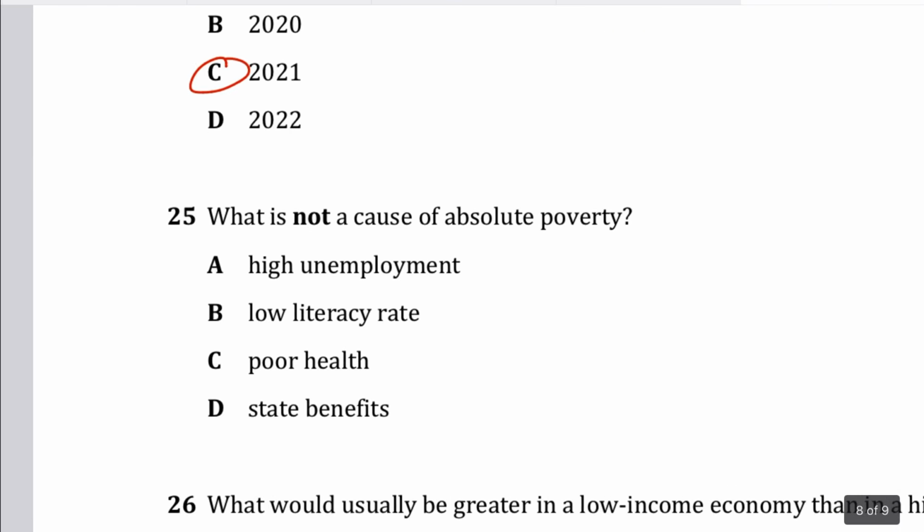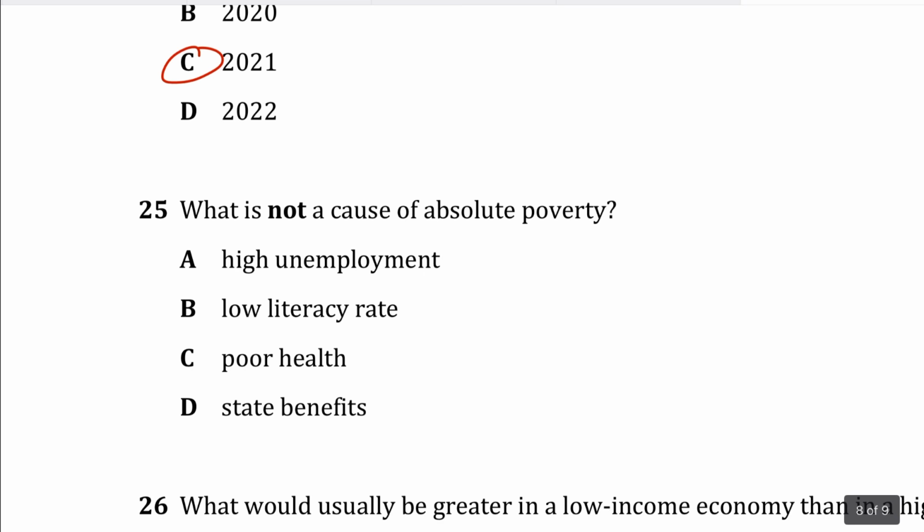Question 25, what is not a cause of absolute poverty? Now, absolute poverty is when you are unable to even afford basic necessities, right? So high unemployment would be wrong, because high unemployment can cause poverty, and the question is asking what is not. And here, these 'not' and 'least likely', 'most likely' sort of questions, this is a distractor, a trap, right? So B is also wrong, because it says low literacy rate. Low literacy rate reduces job opportunities and income, right?